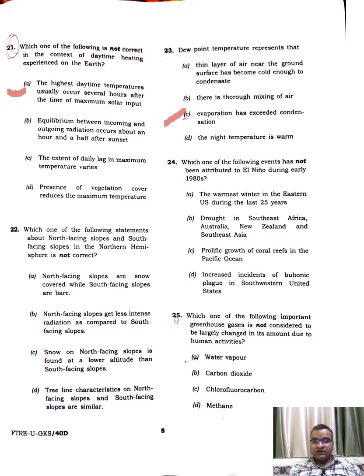Which one of the following events has not been attributed to El Nino during the early 90s? I left it. Which one of the following important greenhouse gases is not considered to be largely changed in its amount due to human activities? Water vapor.